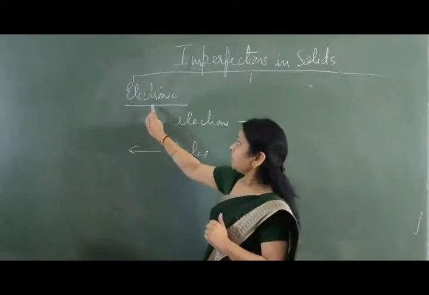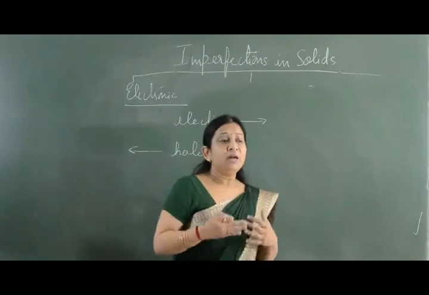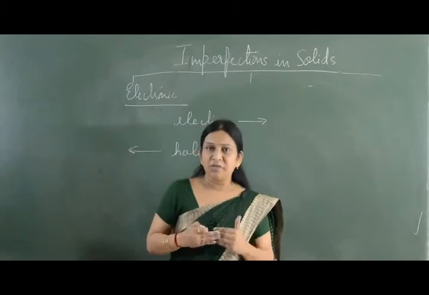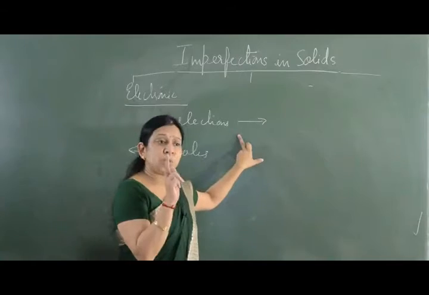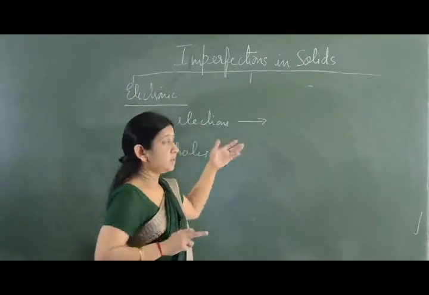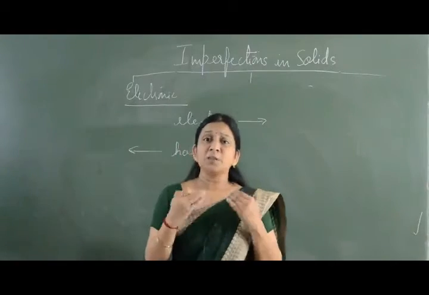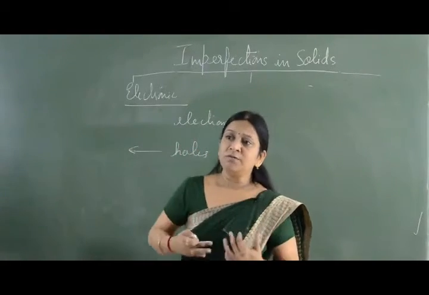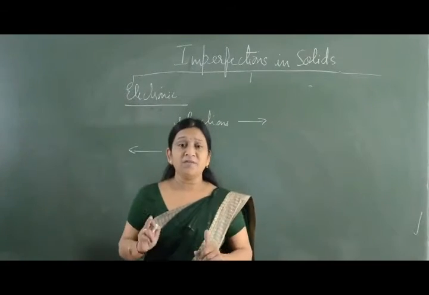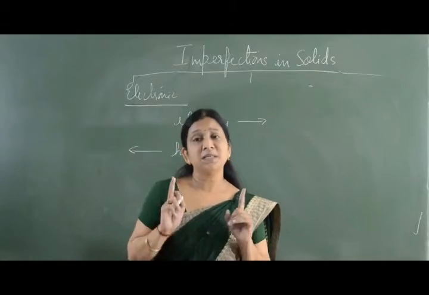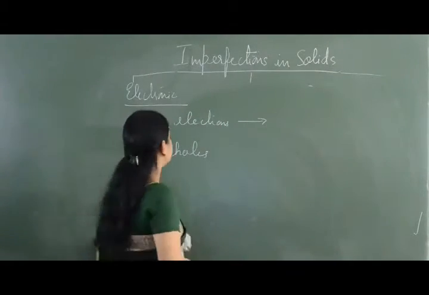Now, the consequence of electronic defect is that the crystal structure starts behaving as a semiconductor. When the electrons are moving, it behaves as an N type semiconductor, and if we consider holes moving, then it behaves as a P type semiconductor. So after the electronic defect, a perfectly ordered crystal starts behaving as an N type and P type semiconductor. This is the consequence of electronic defect.